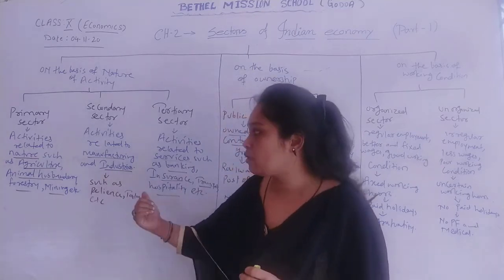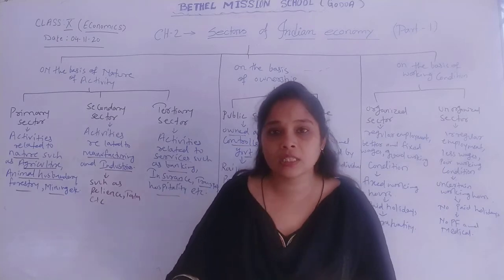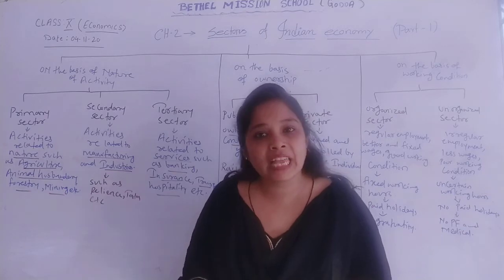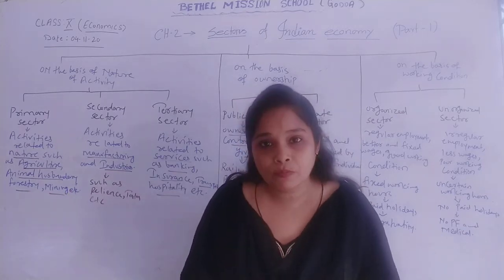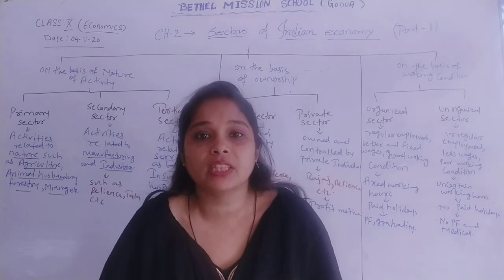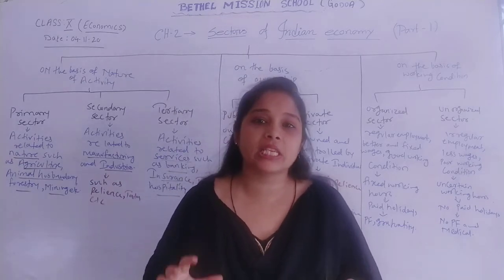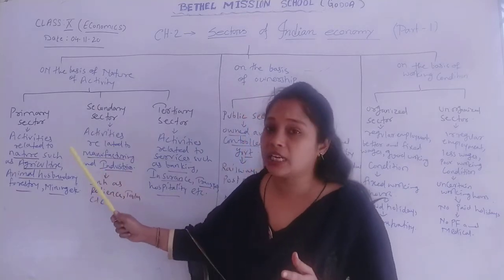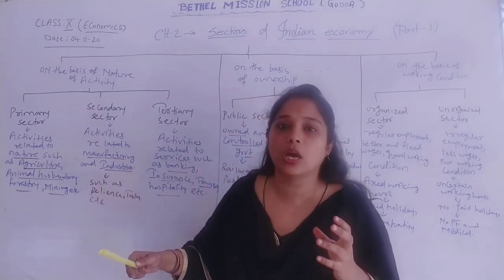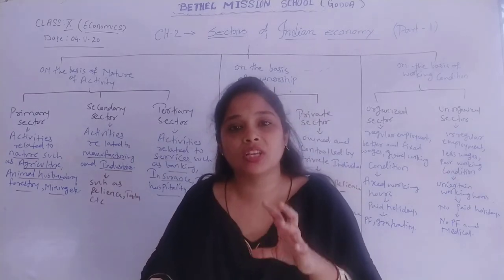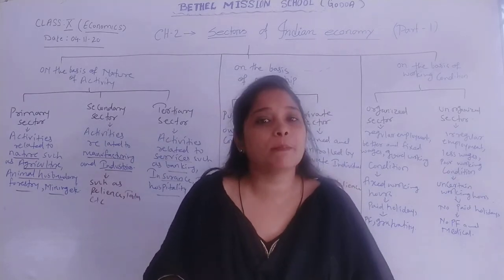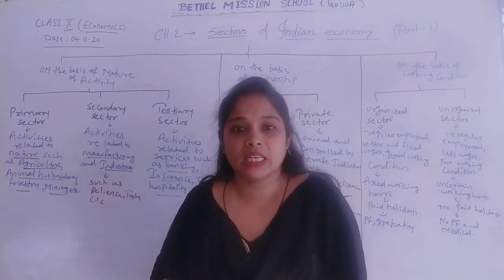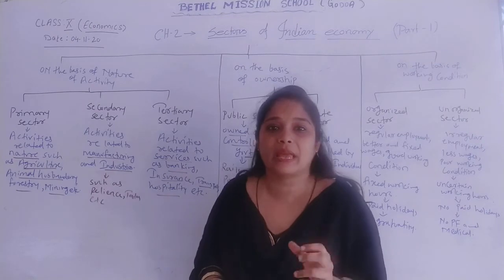Like agriculture, we also have animal husbandry. Animals also come under natural resources. Then forestry, forest and wildlife resources. Then we also have mining. All these activities are related with nature. That is why all these activities come under primary sector. So primary sector means activities which are related with nature, or which depend upon nature or natural resources. Those activities come under primary sector, and that sector is termed as primary sector.